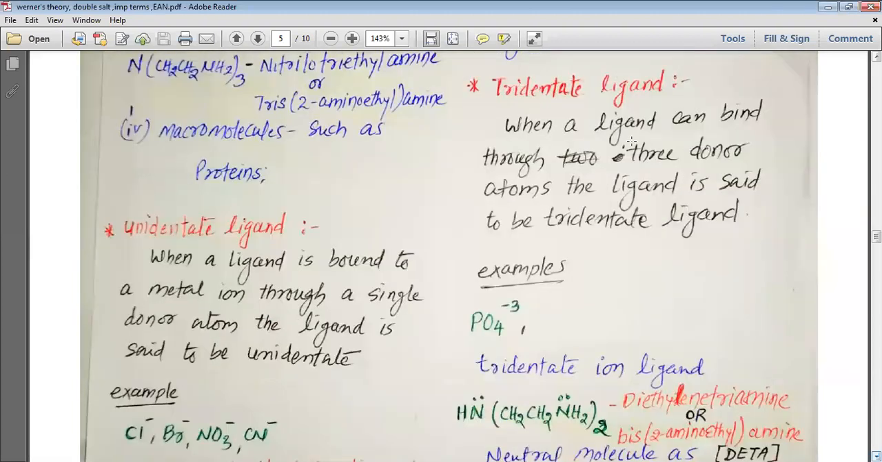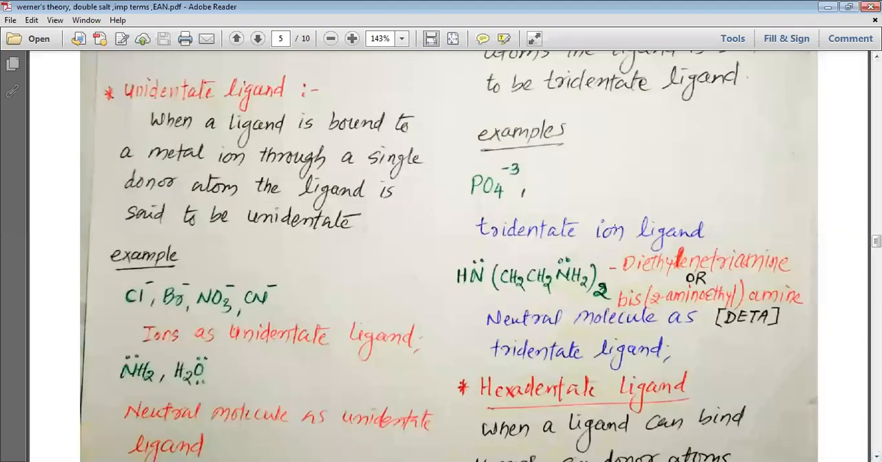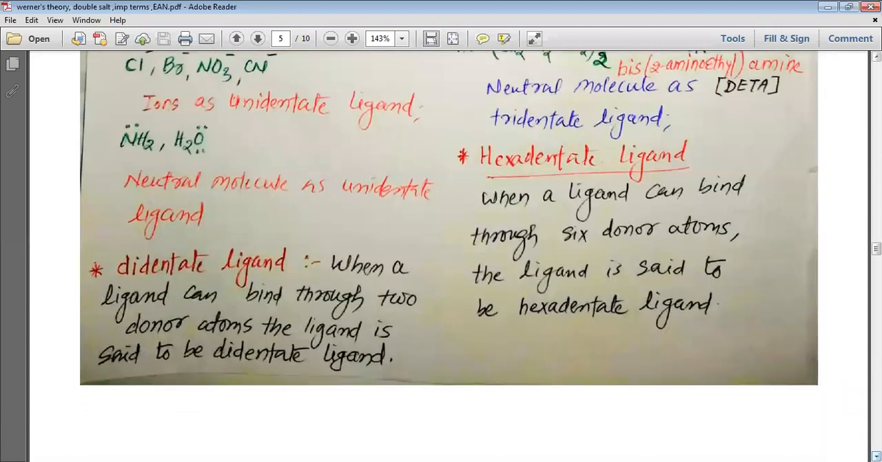Then we studied the tridentate ligand. A ligand in which three donor atoms are present is known as a tridentate ligand. The examples are PO4 3- or a neutral molecule like diethylene triamine, abbreviated as DETA, which is also known as bis-2-aminoethylamine.